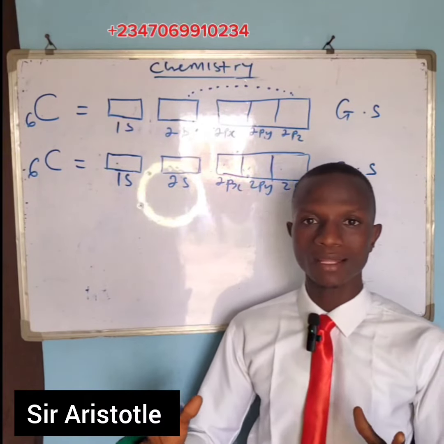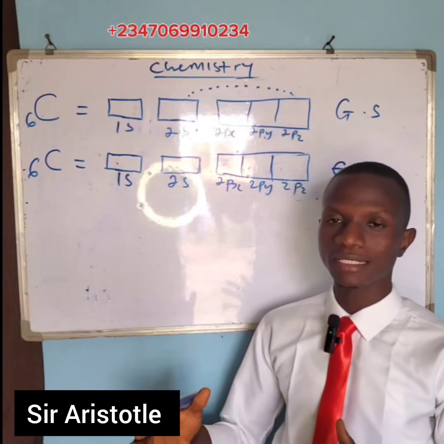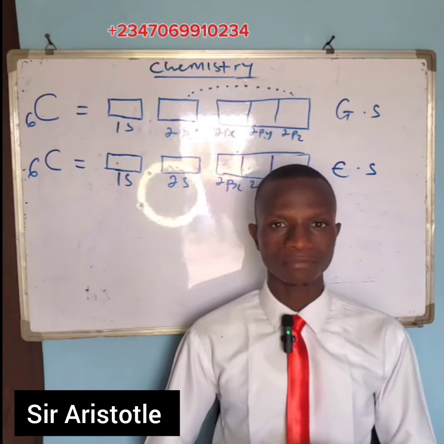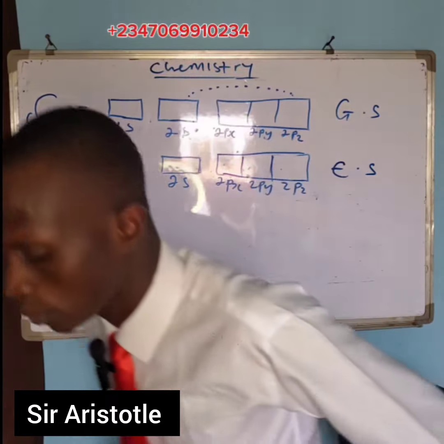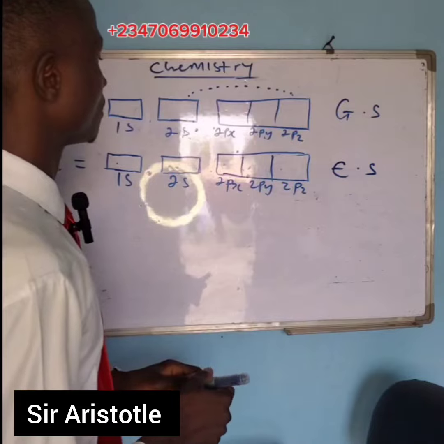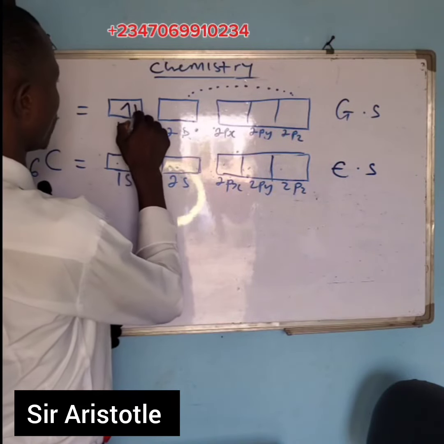Despite being a non-metal, in graphite form, it conducts electricity because of the delocalized electron. Let's prove the tetravalency of carbon atom. To do that, we have to use the electronic structure of carbon, both in the ground state and the excited state. In the ground state, the electronic structure of carbon is filled this way.